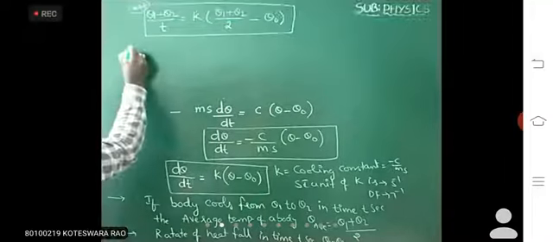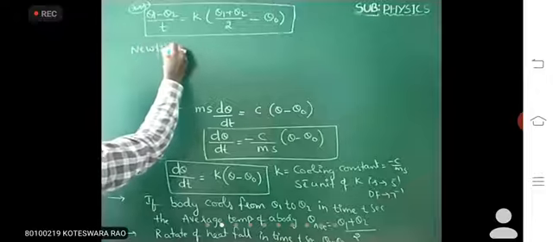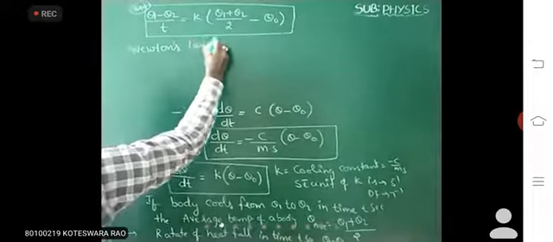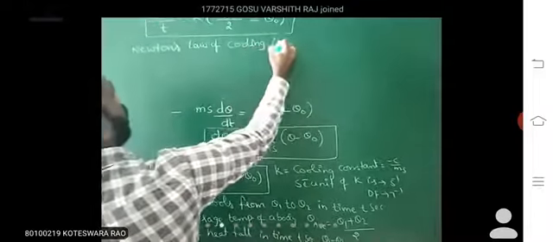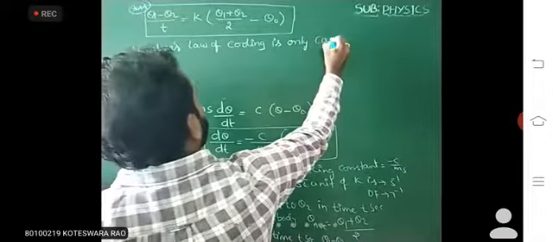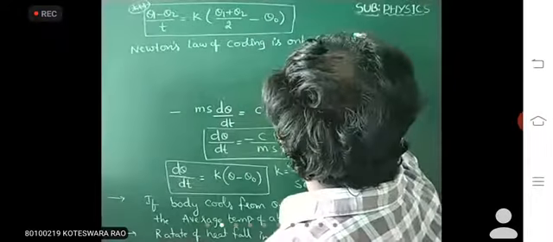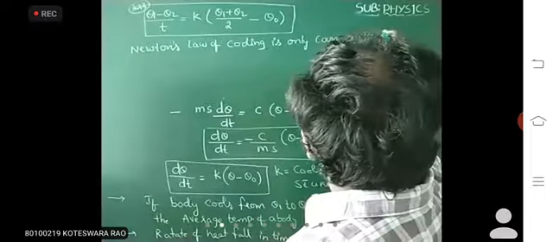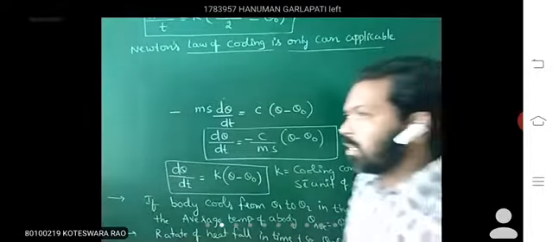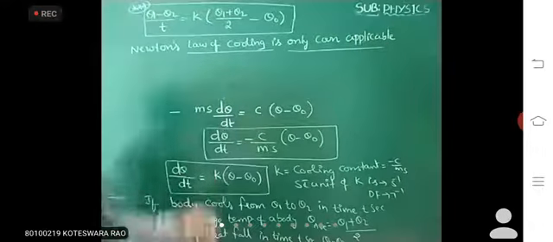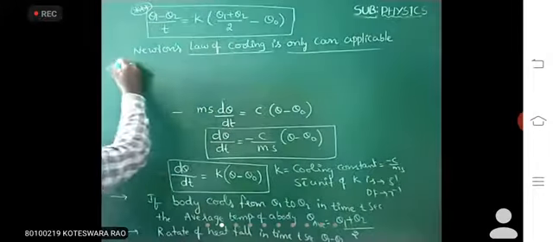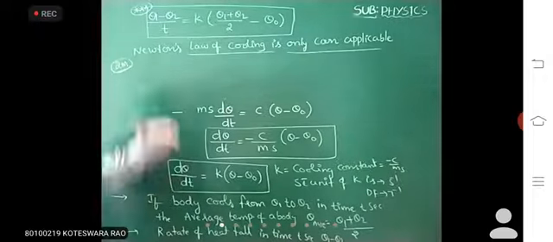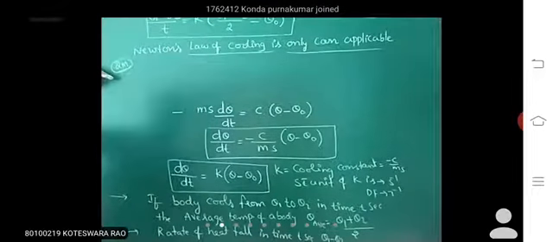Now, the conditions of Newton's law of cooling. Cooling can only be applicable under some conditions for obeying Newton's law of cooling. The statement is 2 marks and the conditions are also 2 marks.